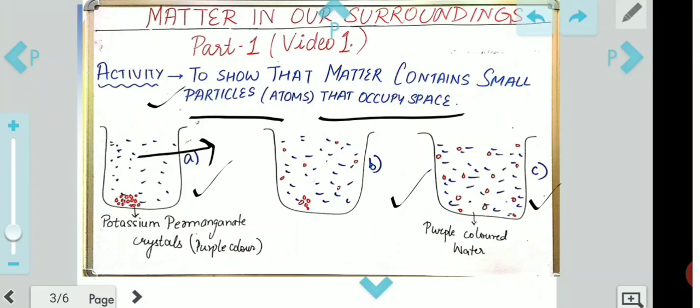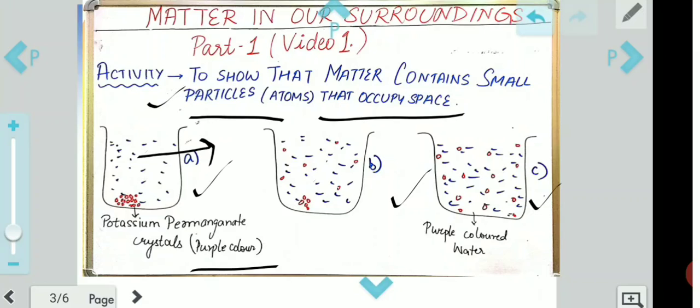Okay, so as you have different products, different substances, different chemicals in the environment, this is also one type of chemical. These are small crystals. As you see sugar crystals, as you see salt crystals, similarly we have crystals of potassium permanganate. These crystals are purple colored. So what do we do in this activity? We put these potassium permanganate crystals into the water beaker.